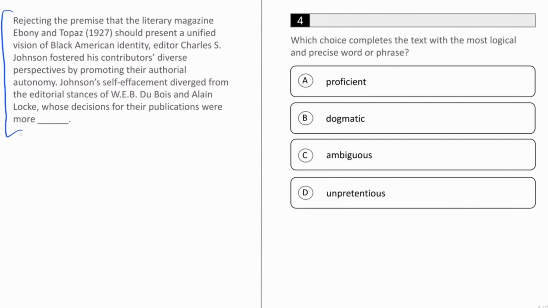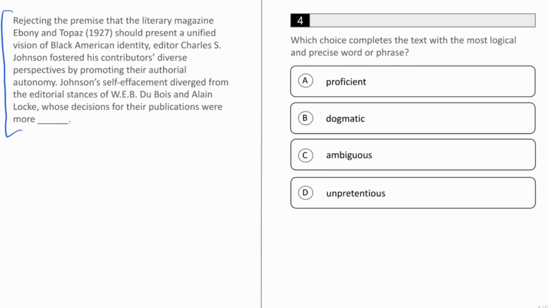Rejecting the premise that the literary magazine Ebony and Topaz, 1927, should present a unified vision of Black American identity, editor Charles S. Johnson fostered his contributors' diverse perspectives by promoting their authorial autonomy. Johnson's self-effacement diverged from the editorial stances of W.E.B. Du Bois and Alain Locke, whose decisions for their publications were more blank.